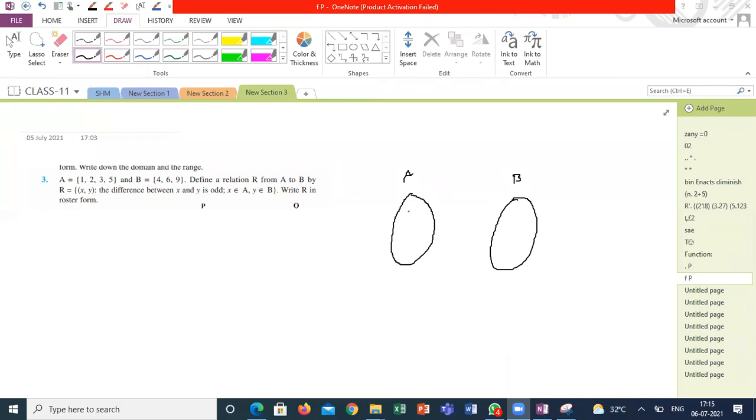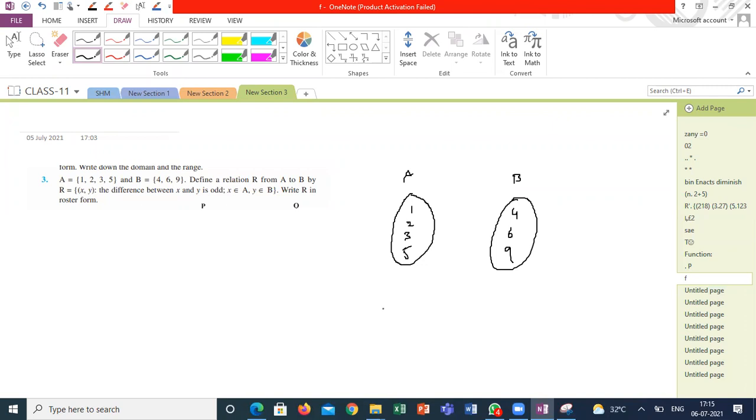See, can you give the mapping? So 1, 2, 3, 4. Sir, 1, 2, 3, 5, 4, 6, 9. How will the mappings come? Sir, 1 to 4, 1 to 6.